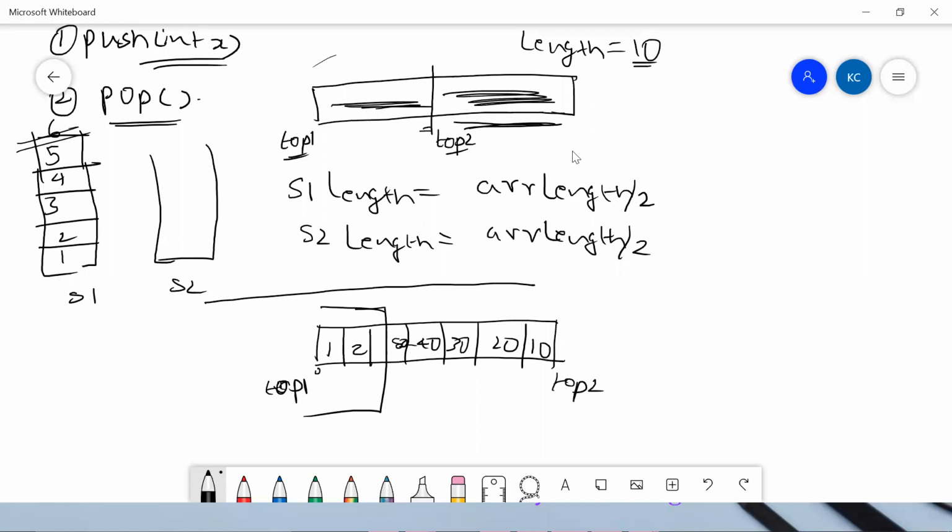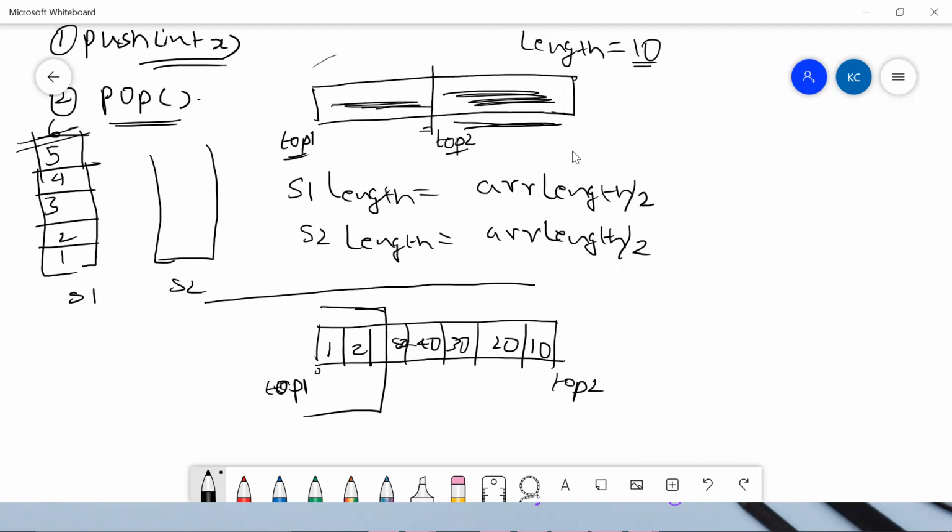What I want to tell you is, just by tweaking our logic, we can do better, otherwise it is not space efficient. If we have tops at both ends, I will increment top 1 if something happens on my left side, or increment top 2 when something happens on my right side. In that way I can implement two stacks in my single array.